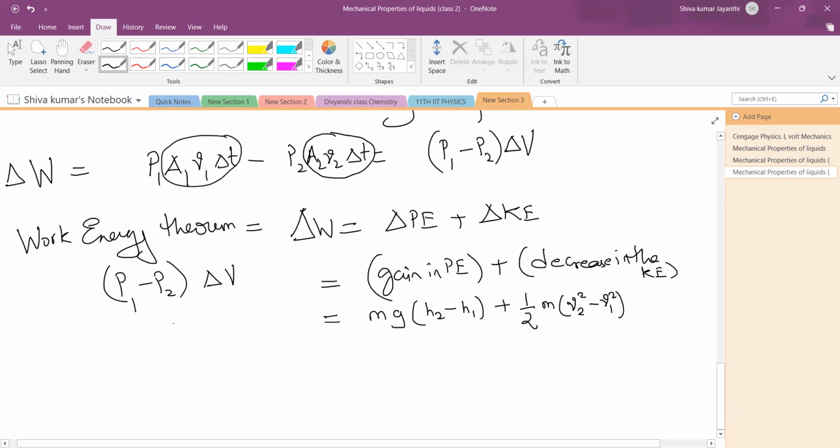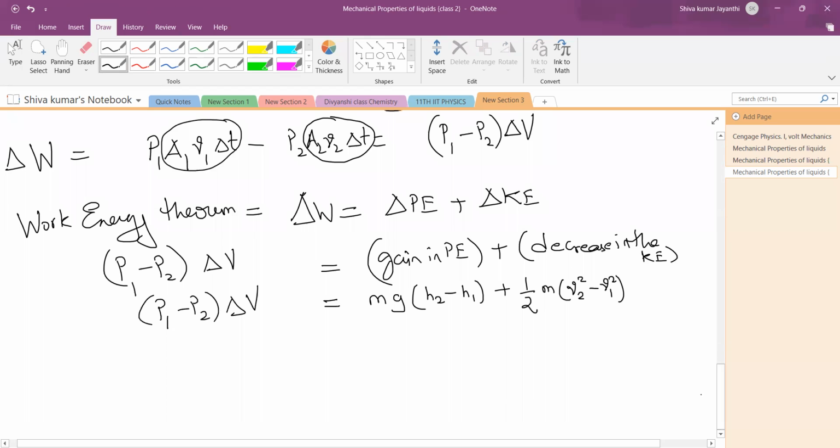So now, this is what your formula looks like. This is what your equation looks like. Capital V means volume. Now, I don't like an equation which has mass because these are fluids. So there are two ways to do it. Either you change this mass itself in terms of delta V and density, or you can divide this whole equation by volume. Either way you'll get the same result. What I will do is divide by volume.